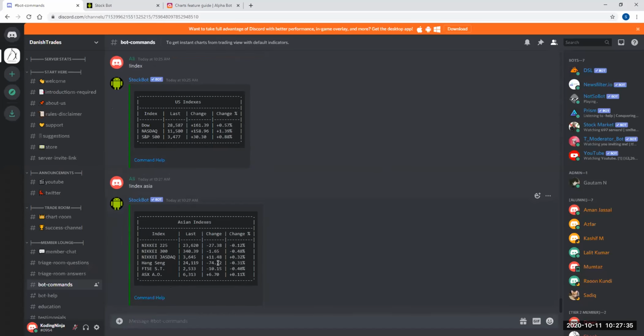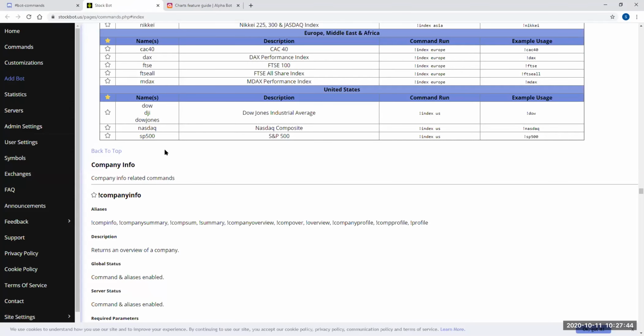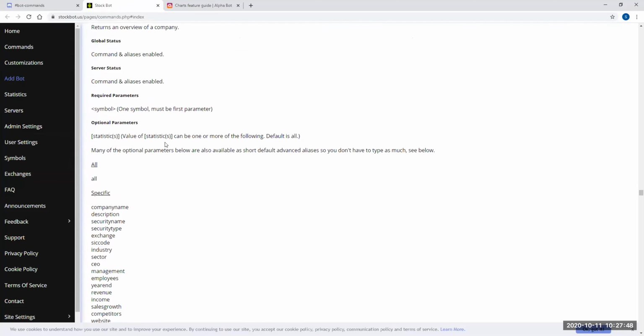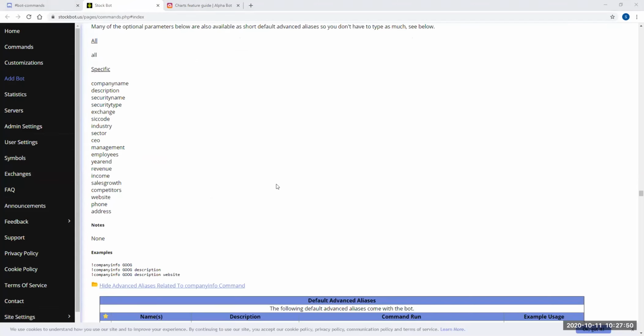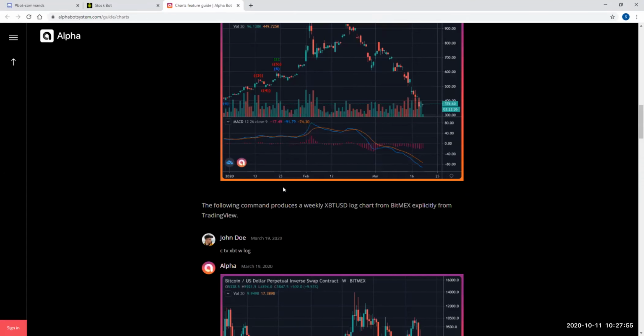So can they become as smart if I ask them to give me the S&P companies that dropped 8% and more today or something like that? You have to explore the commands. Yes, they can do that. They do have a lot of capabilities.